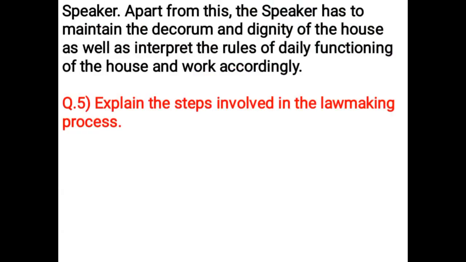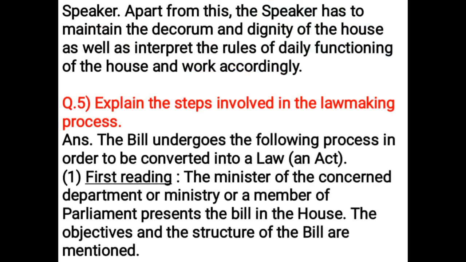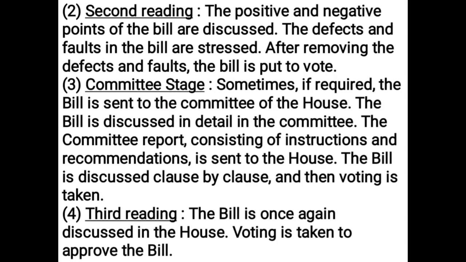Explain the steps involved in the law-making process. The bill undergoes the following process in order to be converted into a law (an act). First reading. The Minister of the concerned department or ministry or a member of Parliament presents the bill in the House. The objectives and the structure of the bill are mentioned. Second reading. The positive and negative points of the bill are discussed. The defects and faults in the bill are stressed. After removing the defects and faults, the bill is put to vote.